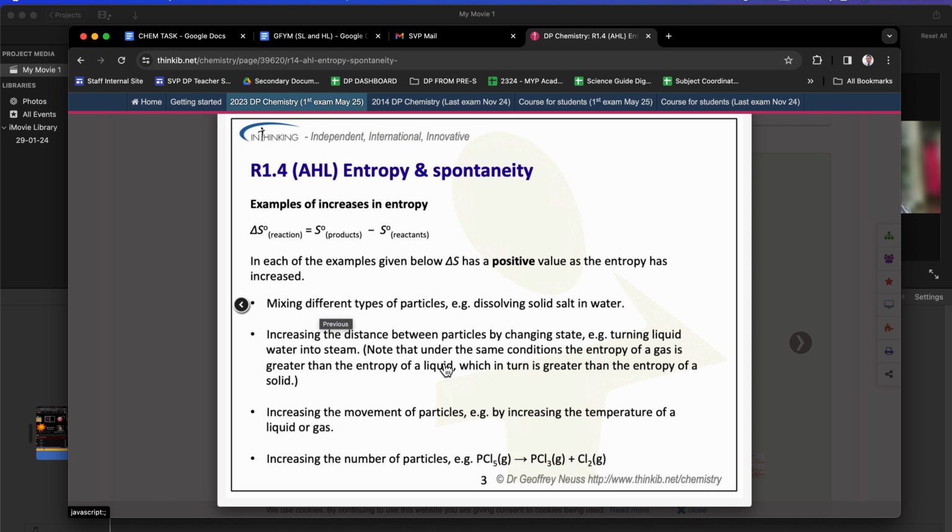So for example, this reaction, PCl5 and then PCl3 and then Cl2, all of them are in gas state. But in the reactant you only have one molecule in total, one PCl5. In the product you have one PCl3 molecule and one Cl2 molecule. In total there are two molecules in the product.